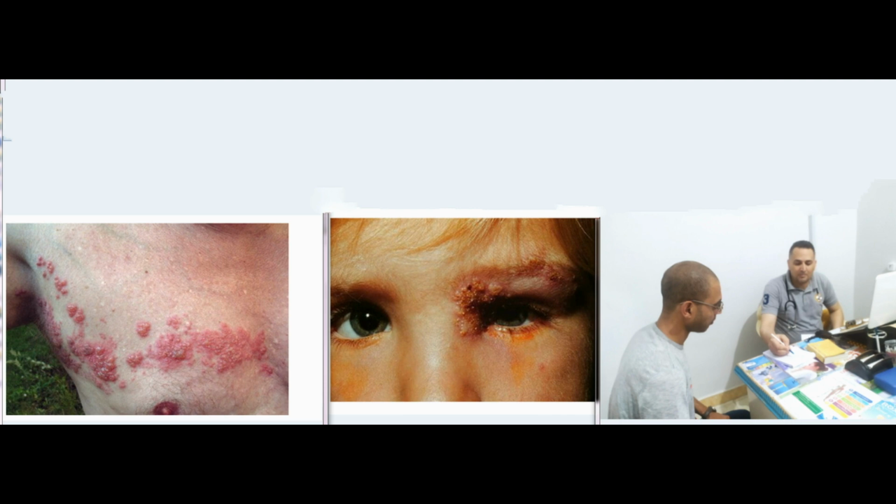Having chickenpox during pregnancy has the potential to cause birth defects, depending upon when in the pregnancy the infection occurs. The risk of birth defects is believed to be lower with shingles than with primary chickenpox infection.